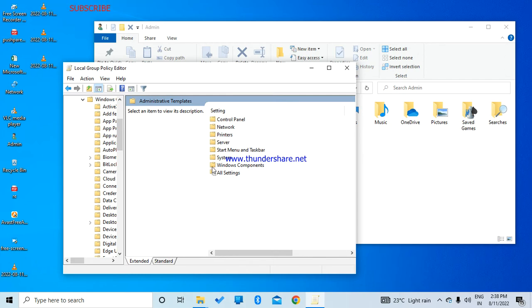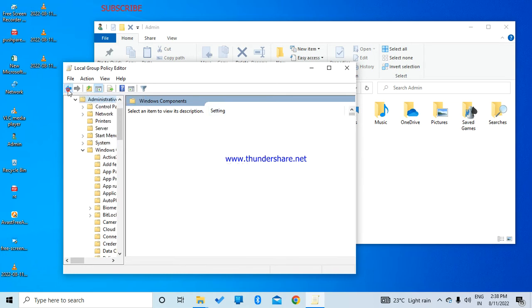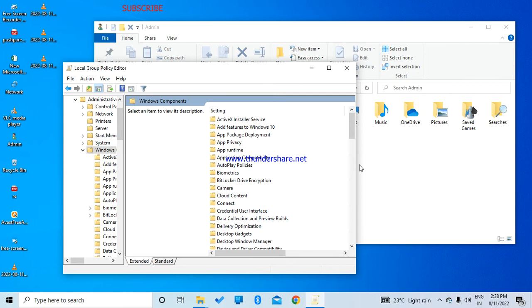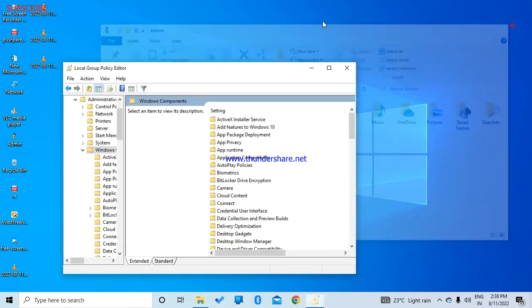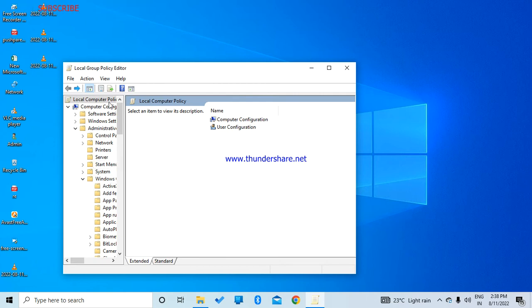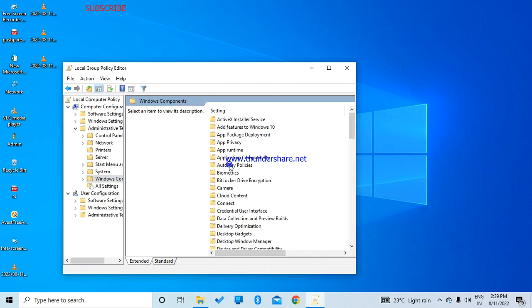After that, click on Windows component. Sorry. One second. First, I will tell, go to administrative template and go to Windows component.